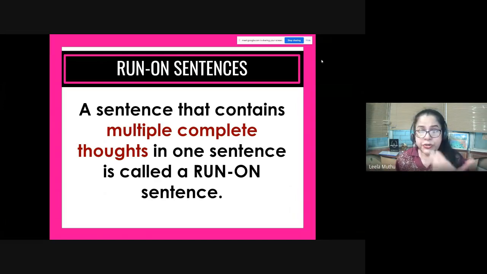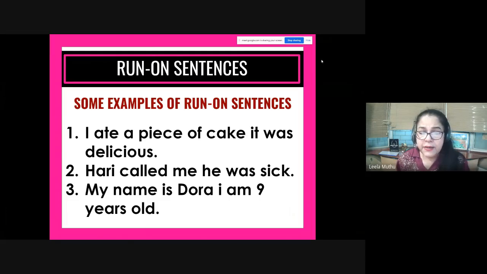Okay, so I'll just show you some examples. Okay, now I ate a piece of cake. It was delicious. All right. Now let's say I don't even add the full stop. I ate a piece of cake it was delicious. Now where does the sentence actually end? I'm sure it sounds really weird. There are two thoughts in this sentence. Ate, delicious. There's nothing which joins the sentences together. It's like two sentences have been squashed together. You have to identify it.